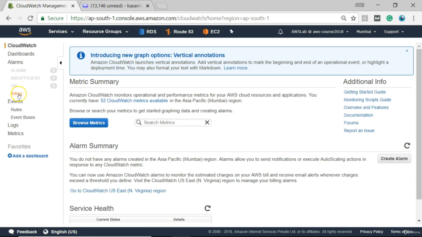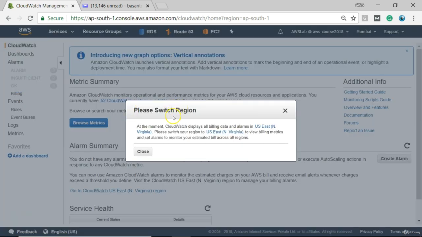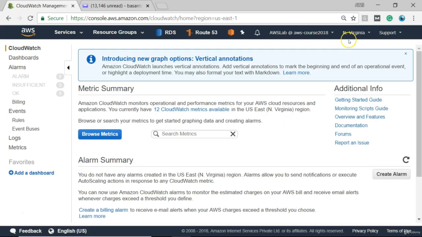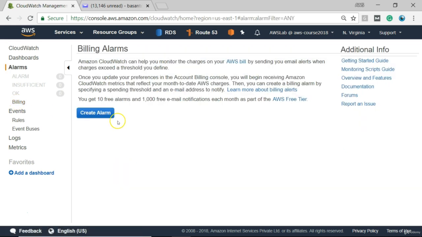So left menu, and I'll go to billing and I'll just click this billing. So here there's a message. If you want to set a billing alert, you need to go to the US East North Virginia region. Okay, so we will switch our region to North Virginia, and earlier we were in Mumbai region, so I have switched the region to North Virginia. Now we are in North Virginia, and we will go and set the billing alert. Just remember, billing alert will be set only from North Virginia.